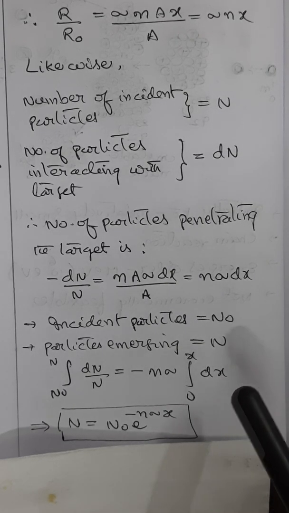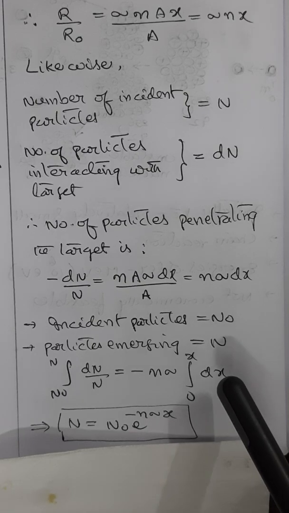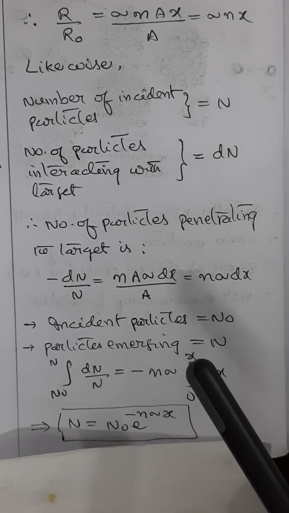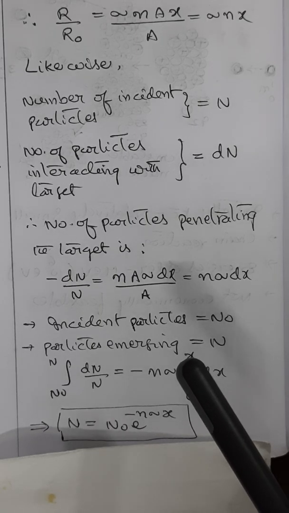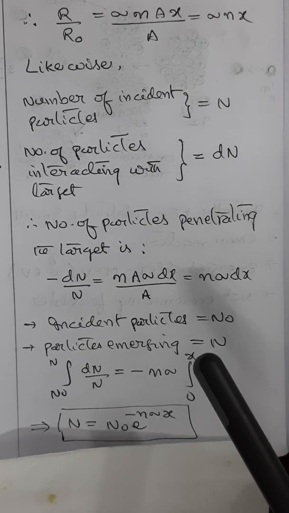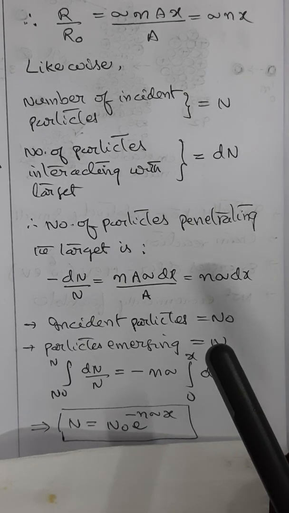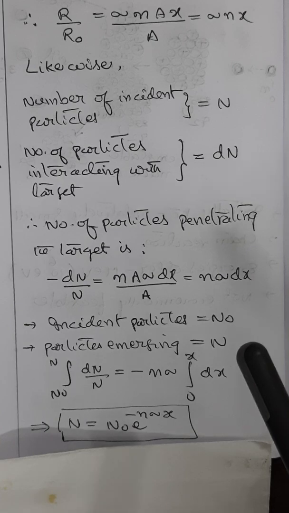So for n naught incident particles, n is the number of particles emerging out from the target. So nuclear cross sections have dimensions of area and units of barn, defined as 1 barn equal to 10 power minus 28 meters square.